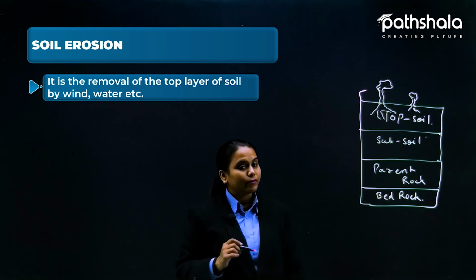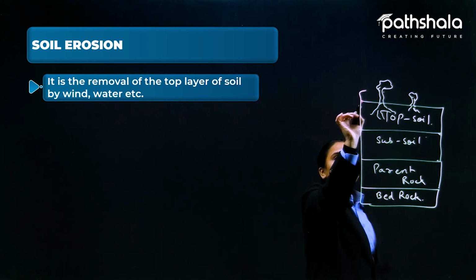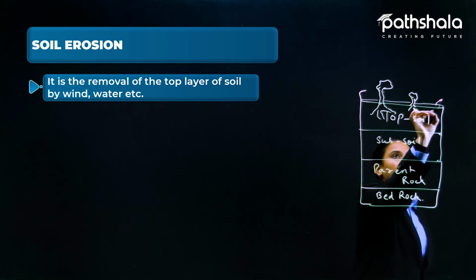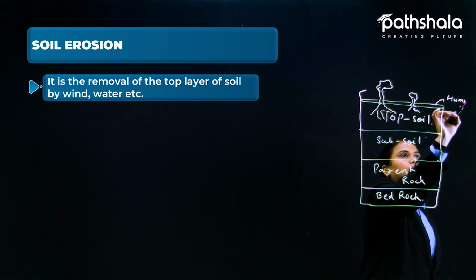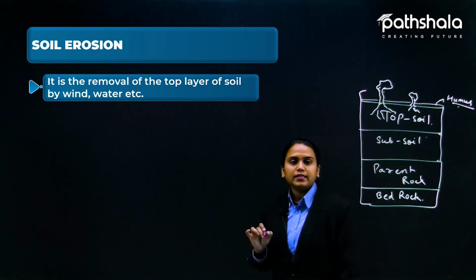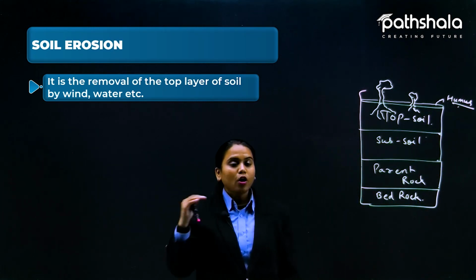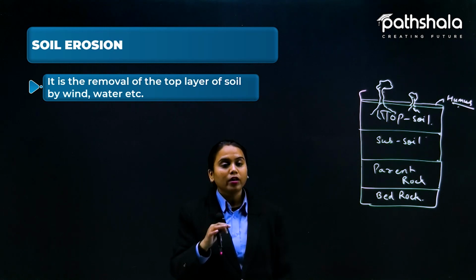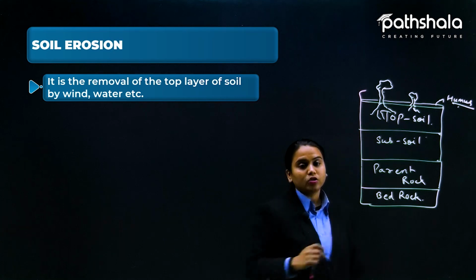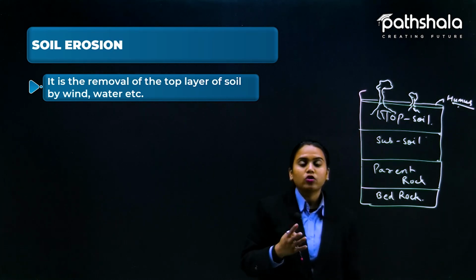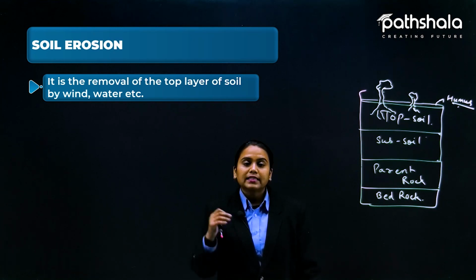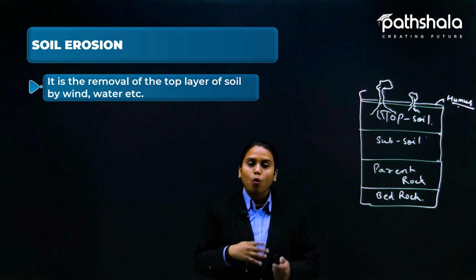The top soil is very important because even one thin layer of this top soil is made up of humus. Now this is humus. So removal of this top soil is hazardous for the growth of plants also. So how does it get removed? What are the major causes that we are going to discuss in this topic? This is done basically by wind and water.